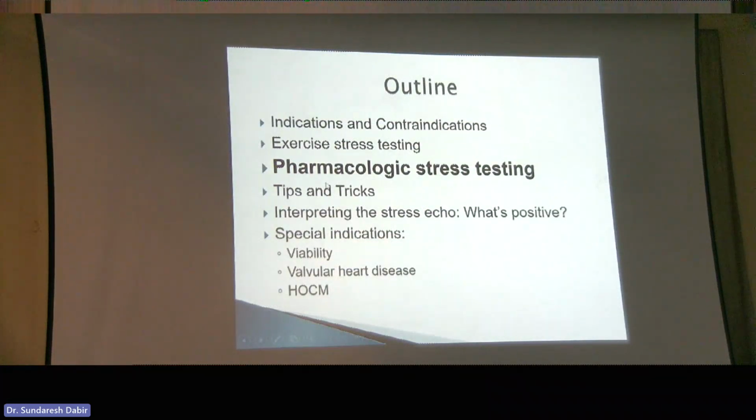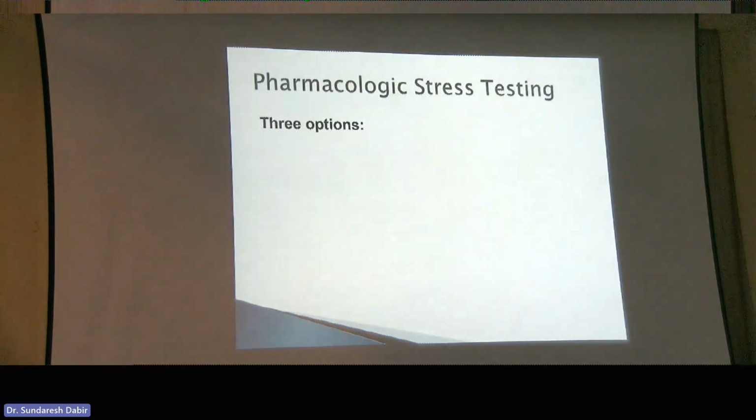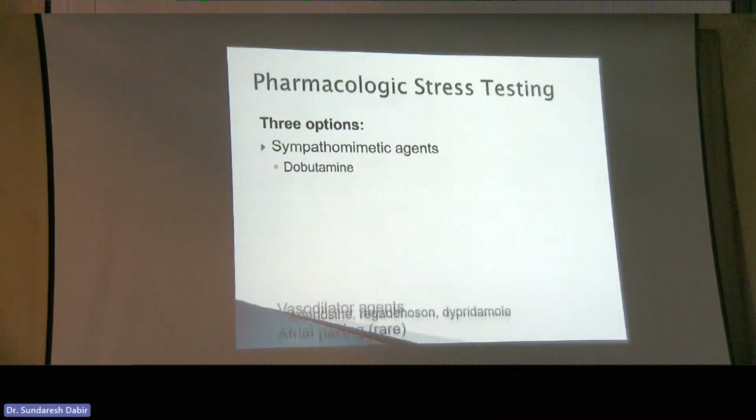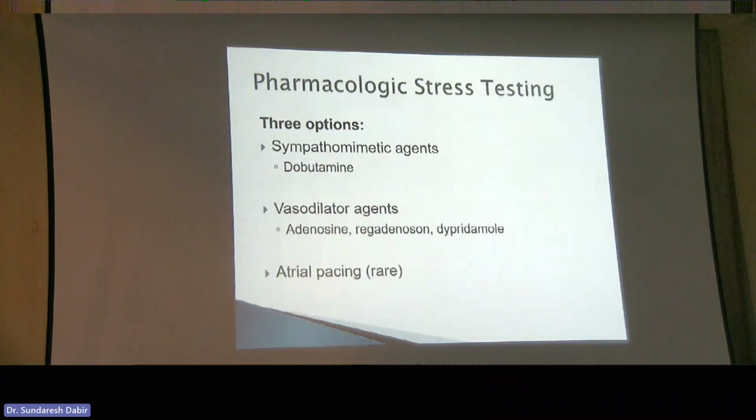But there are a lot of patients who can't do exercise stress echo. Let's say you have a patient who's 75 years old who comes to you for pre-op hip evaluation. They're not going to get on a treadmill. And so pharmacologic stress testing is used a lot in our echo labs. And you have three options, but really only one that we use most commonly. But you need to know this for your exams. Maybe you're using sympathomimetic agents like dobutamine. Maybe you're using vasodilator agents like adenosine.